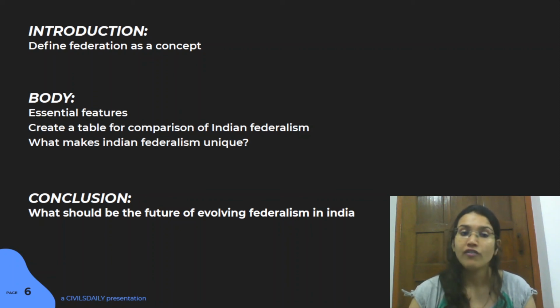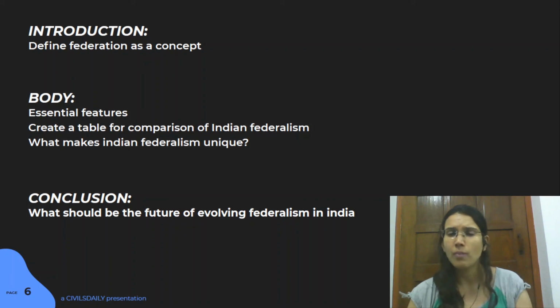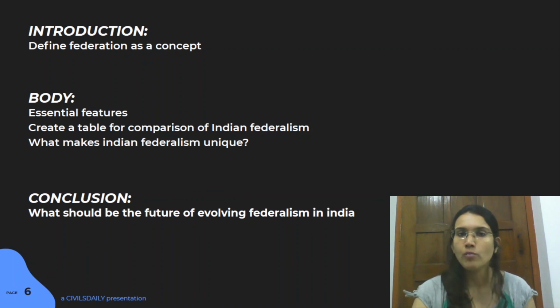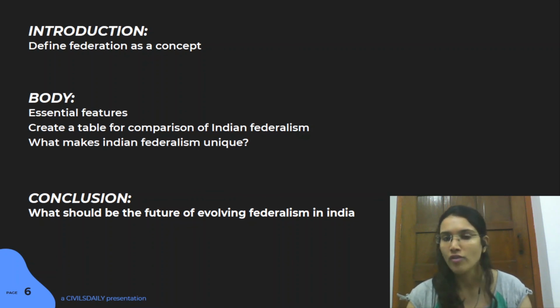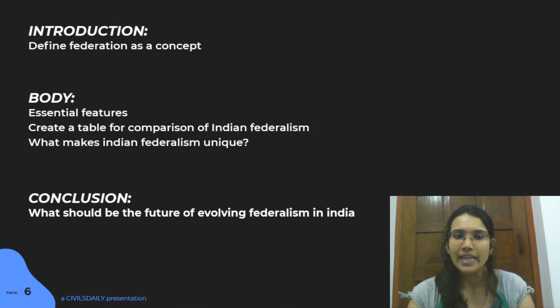So a lot of different ideas are cropping up with respect to federalism. The regional parties are becoming much stronger. So how do we evolve the Indian concept further so that the new phase of federalism in India can take care of the needs at the local level? You can talk about that element also.